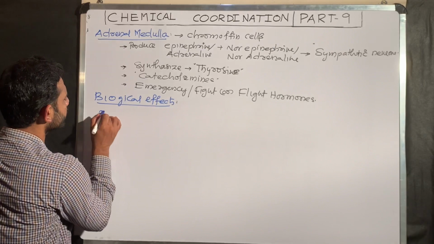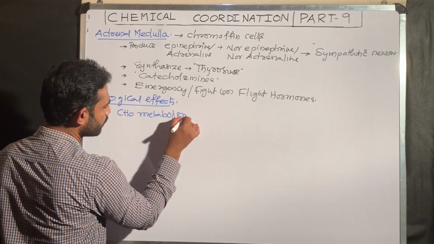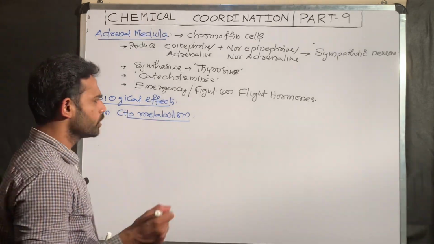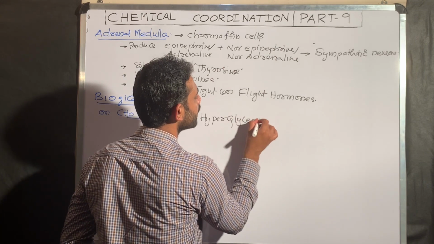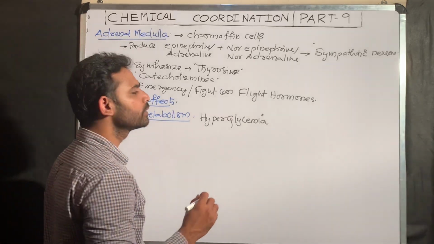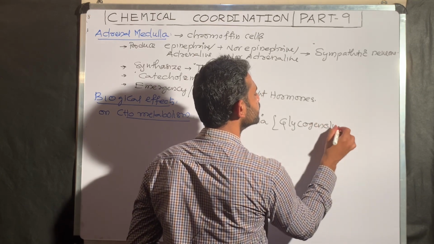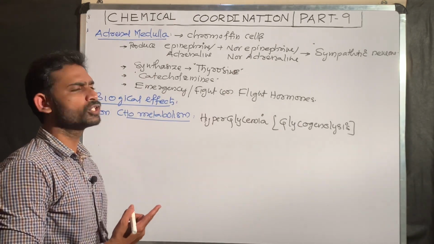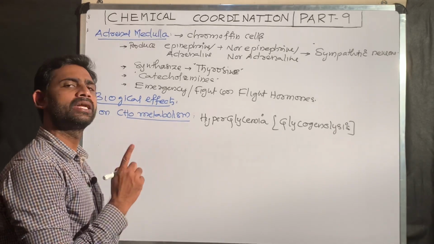First, the effect on carbohydrate metabolism. Simple. These hormones are responsible for hyperglycemia. As we know, hyperglycemia is an increase in the blood glucose level. What is the main reason for the increase in blood glucose level? That is glycogenolysis, the breakdown of glycogen into glucose, in the liver. So definitely the major reason for hyperglycemia is the breakdown of glycogen.